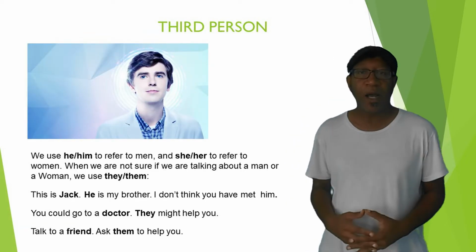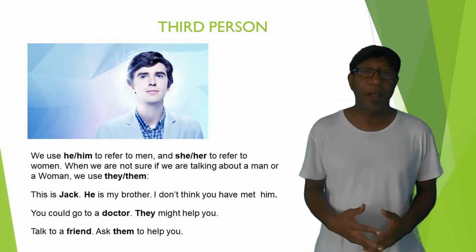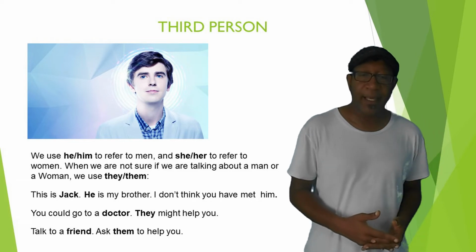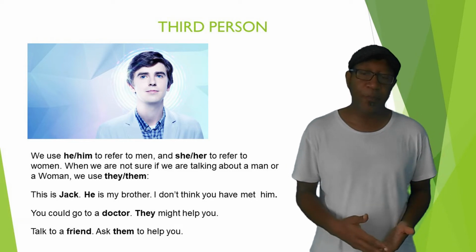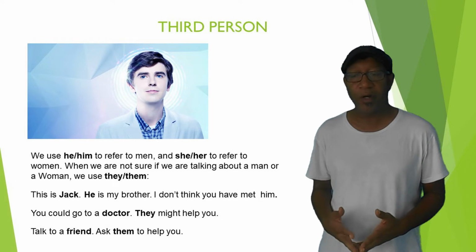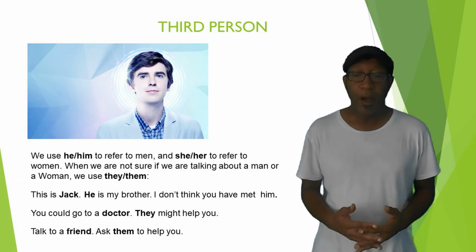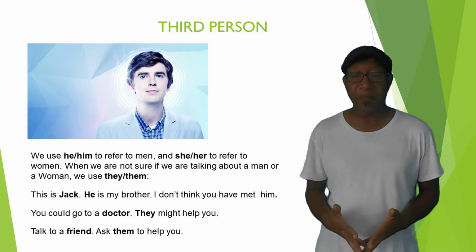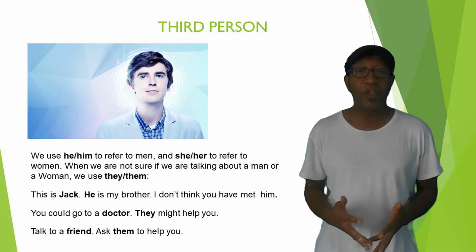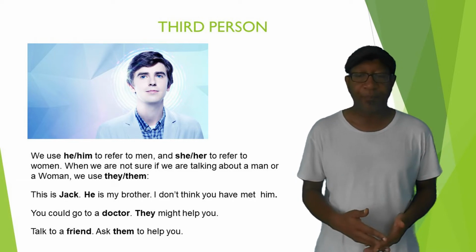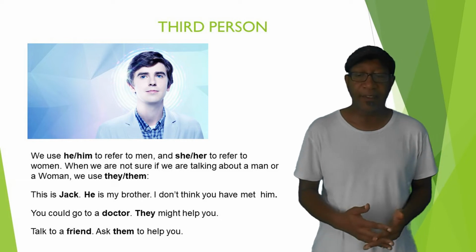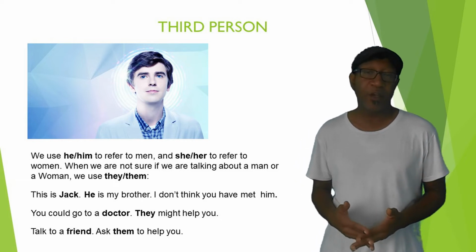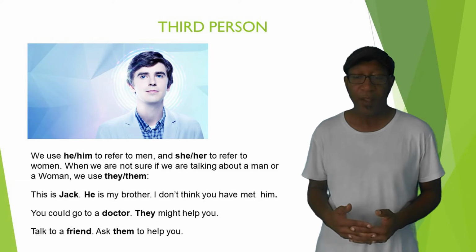We will talk about the third person because we use he or him to refer to men and she or her to refer to women. When we are not sure if we are talking about a man or a woman, we use they or them. This is Jack, he is my brother. I don't think you have met him. You could go to a doctor, they might help you.